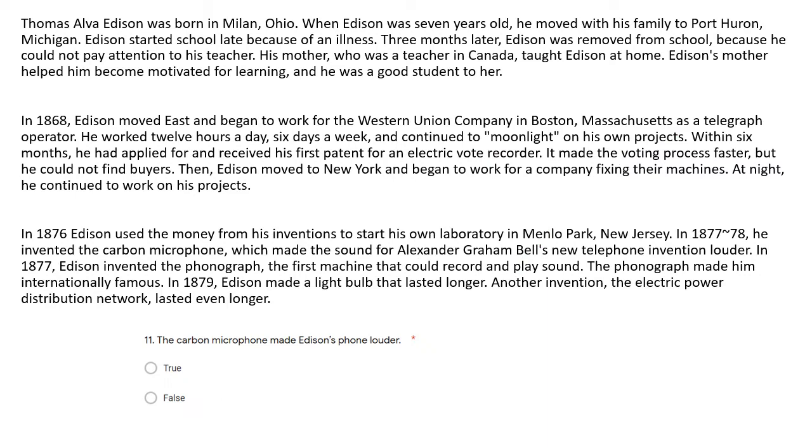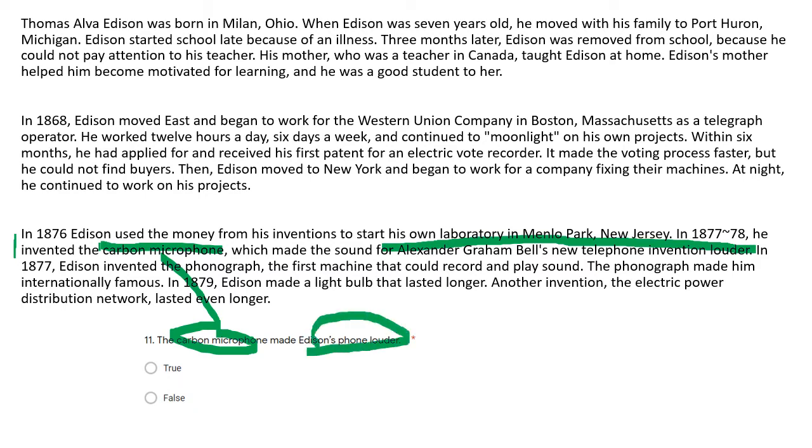Question 11. The carbon microphone made Edison's phone louder. So let's look here. In 1876, Edison used the money to start his own laboratory. In 1877 to 78, he invented the carbon microphone. Okay, so carbon microphone is here, which made the sound for Alexander Graham Bell's new telephone louder. It's not Edison's phone that's louder. No, the phone belongs to Alexander Graham Bell. So this sentence is false.